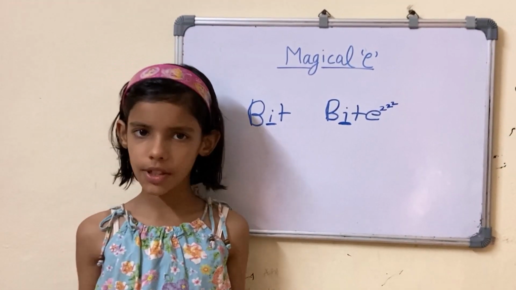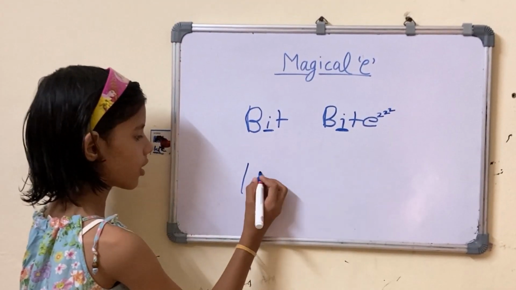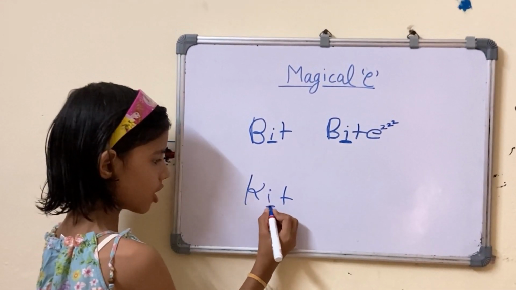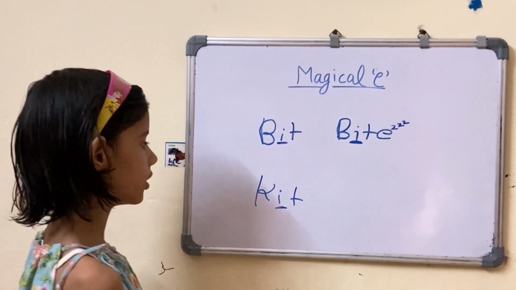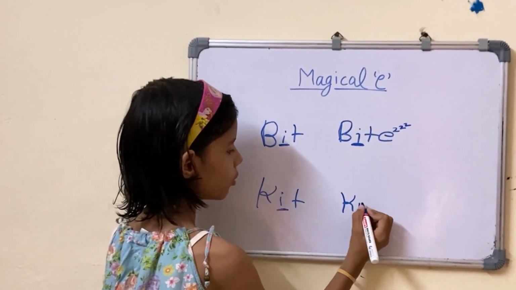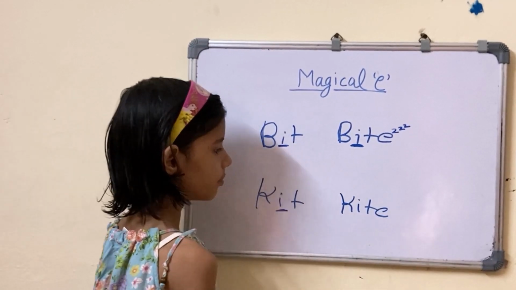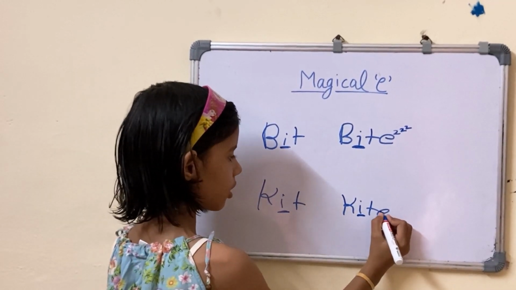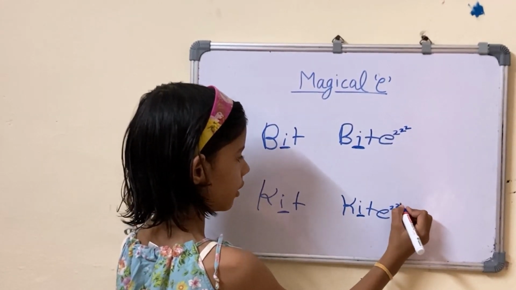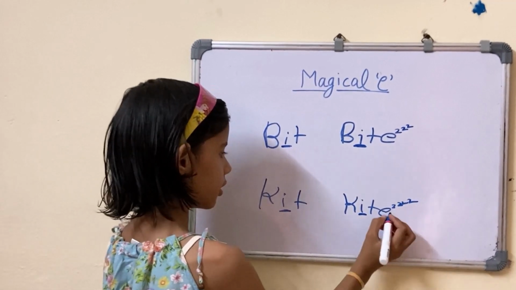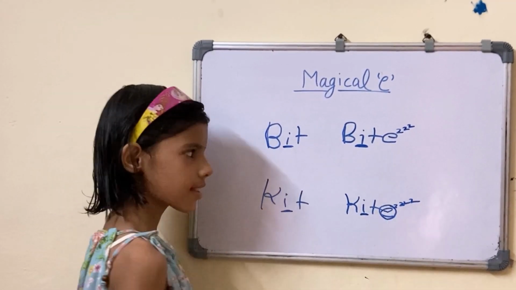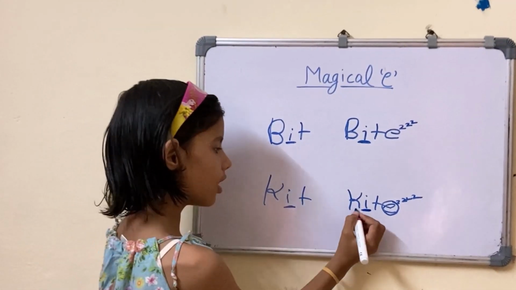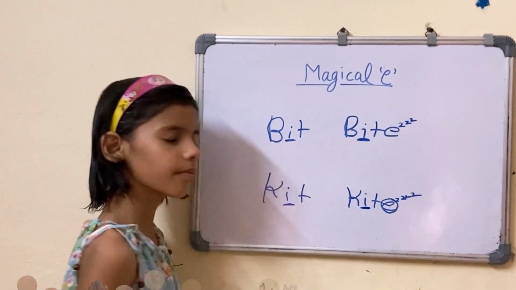Let's learn some more examples. K, I, T, kit. The I was making short sound, and we can put the magical E. The I was making long sound. The magical E was very tired and he was sleeping, and magically was silent. The I was making long sound. Kite.